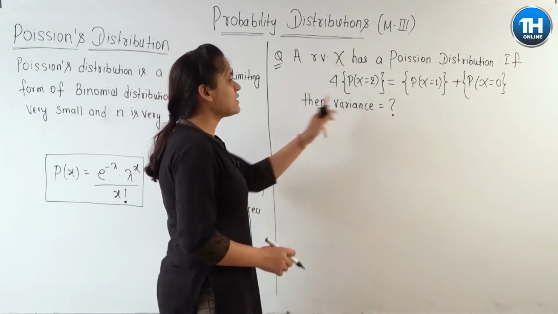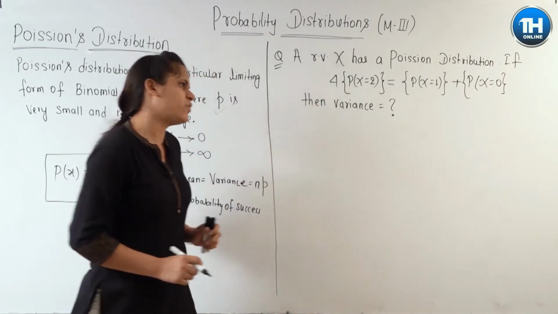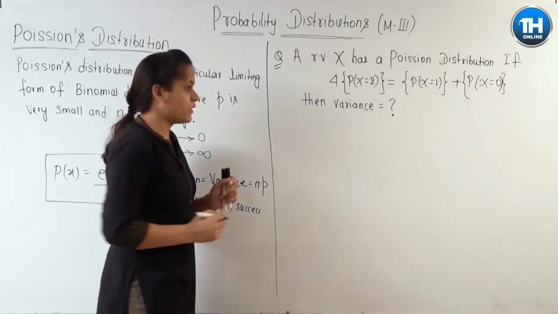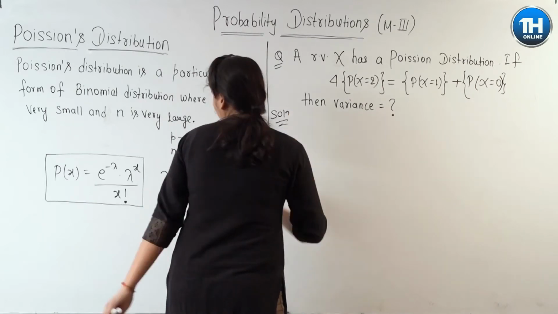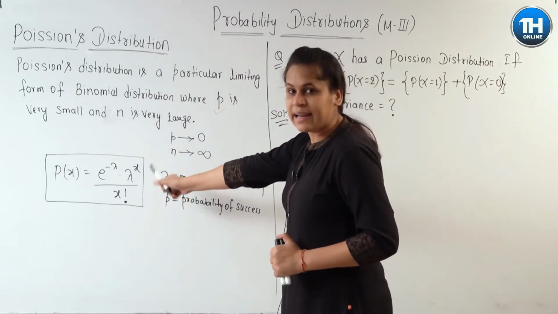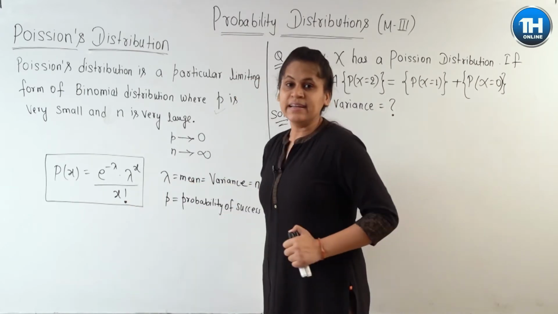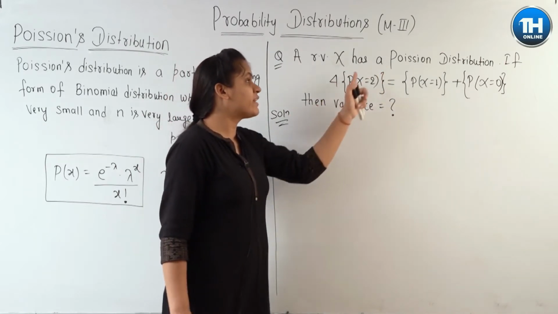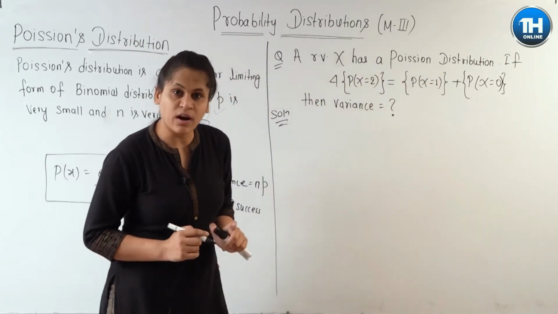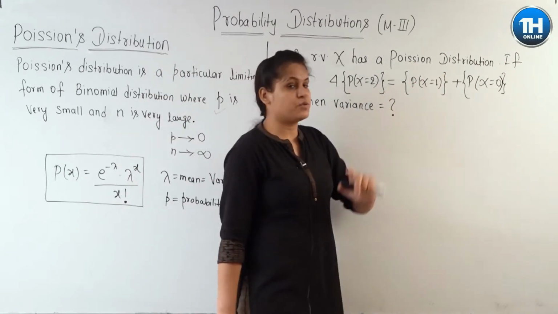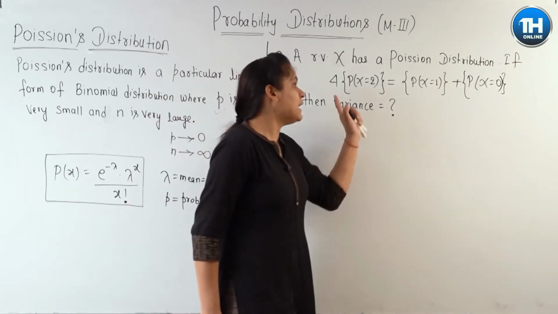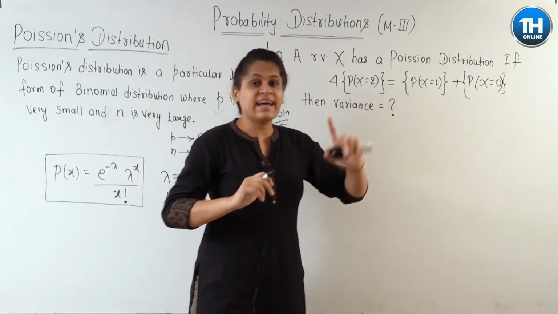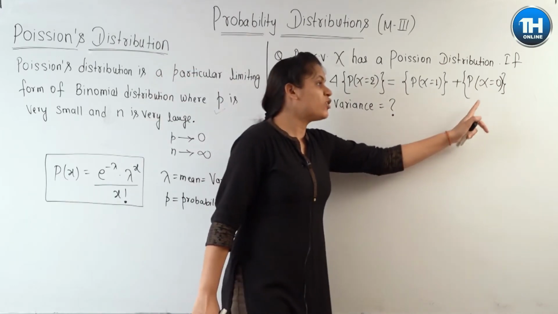So this question was asked in your AKU examination for I think 2 marks. This is an objective question which was asked in your examination. So let us solve this. फॉर्मूला याद कर लिया, क्या है? e to the power minus lambda, lambda to the power x divided by factorial x. So here in this question they have given that there is a random variable x which is having Poisson distribution, and for this random variable 4 into probability at x is equal to 2 is equal to probability at x is equal to 1 plus probability of x is equal to 0.